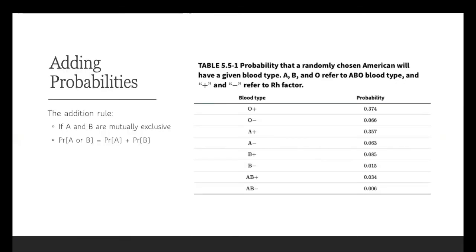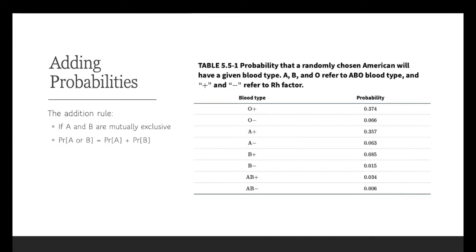Now that we've covered these properties of probabilities, we can talk about some rules for how we deal with multiple events. The first is that we can add probabilities together to represent the occurrence of either this event happening or that event happening. So we can define our addition rule as: the probability of A or B happening is equal to the probability of A happening plus the probability of B happening, as long as these two events, A and B, are mutually exclusive.